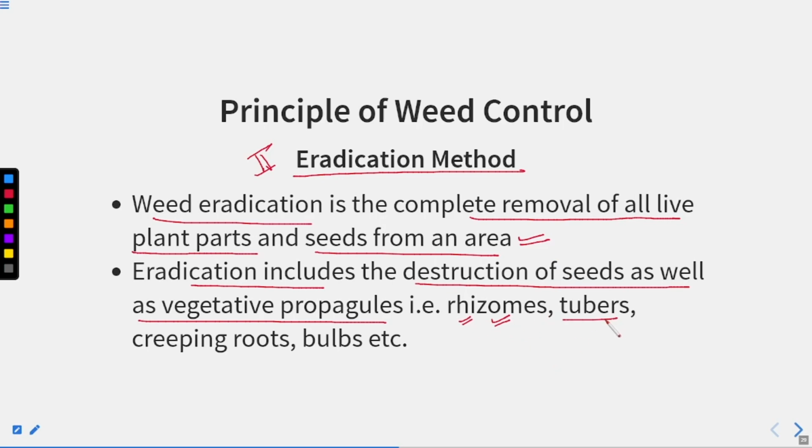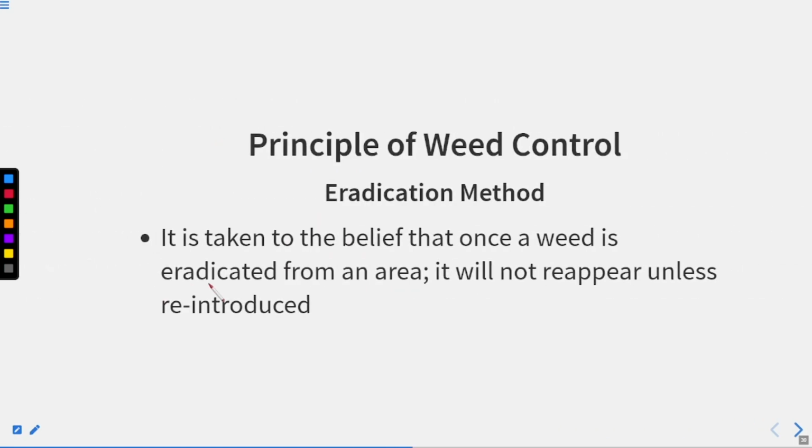If the tuber of the weed plant is still left in the soil, then it can give rise to a new plant. Creeping roots and bulbs, if present, should also be removed. So the whole plant along with the rhizome, tubers or creeping roots, everything should be removed. That is eradication of the weed.